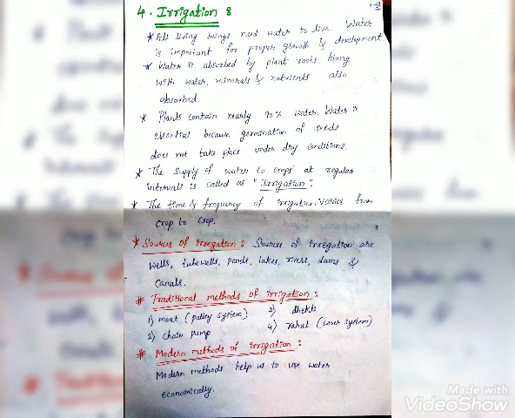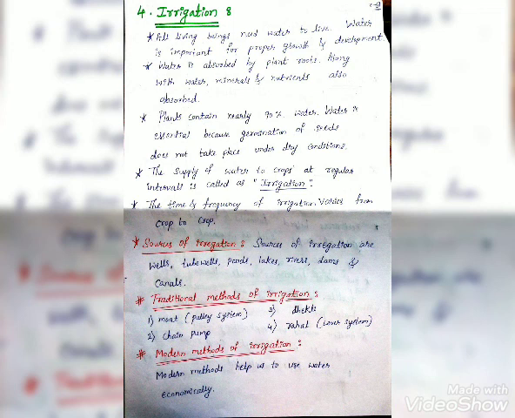Water is essential because germination of seeds does not take place under dry conditions. The supply of water to crops at regular intervals is called as irrigation. The time and frequency of irrigation varies from crop to crop. Sources of irrigation. Sources of irrigation are wells, tubewells, ponds, lakes, rivers, dams and canals.